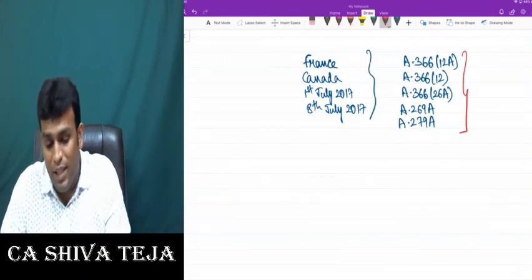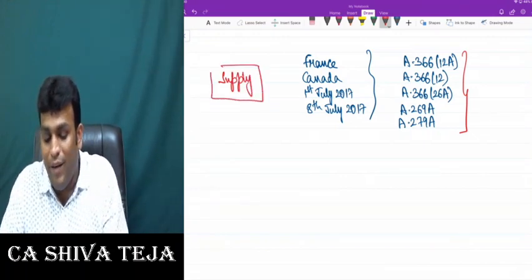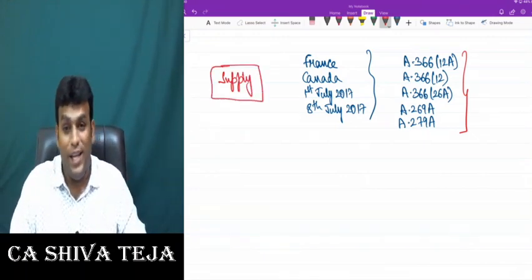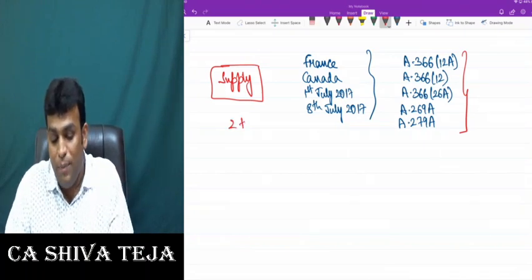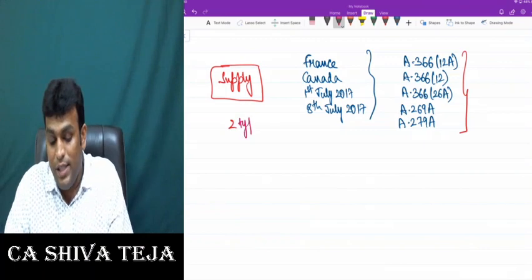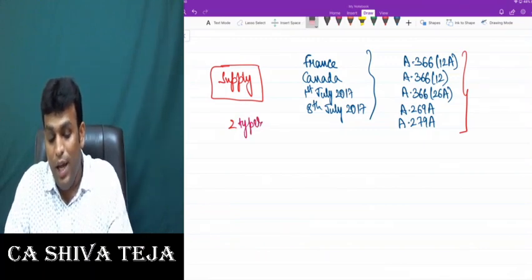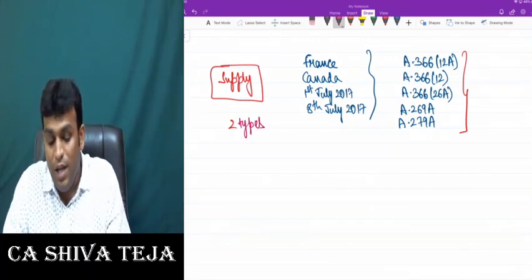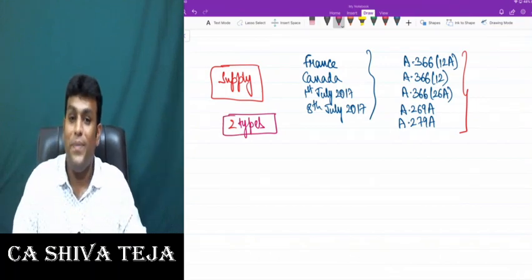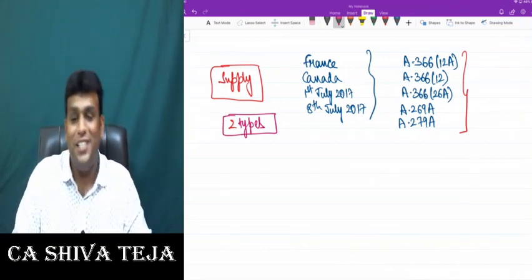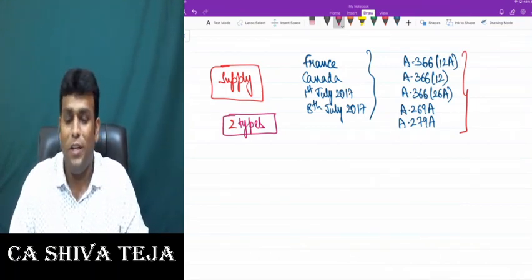Under GST law, do we use words like purchase, sale, providing, rendering? No, the only word is supply. And there are two types of supply: intrastate supply and interstate supply. For intrastate supply, we charge CGST and SGST. For interstate supply, we charge IGST. Getting clarity of thought, my dear friends?